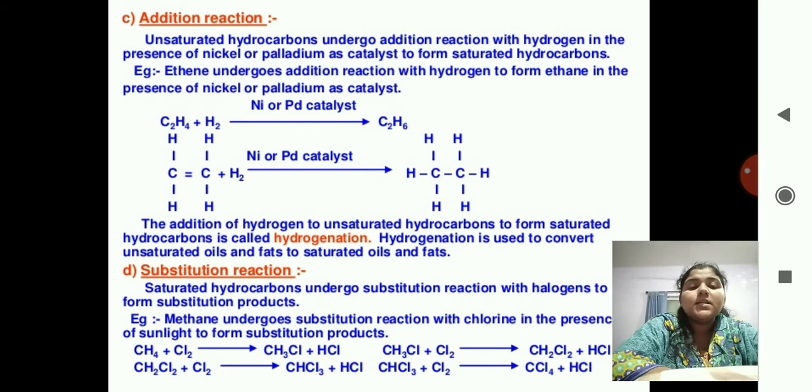See the reactions. CH4 is converted into CH3Cl. Now this CH3Cl is again converted into CH2Cl2. This CH2Cl2 is again converted into CHCl3, and lastly the CHCl3 is converted into CCl4, that is carbon tetrachloride.